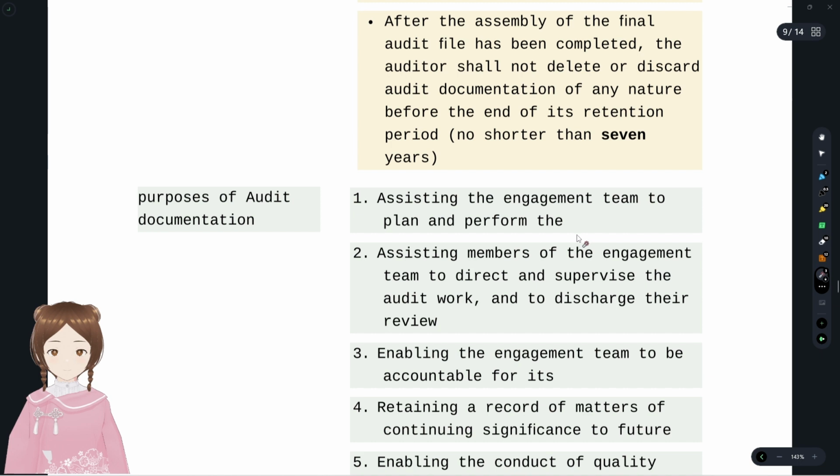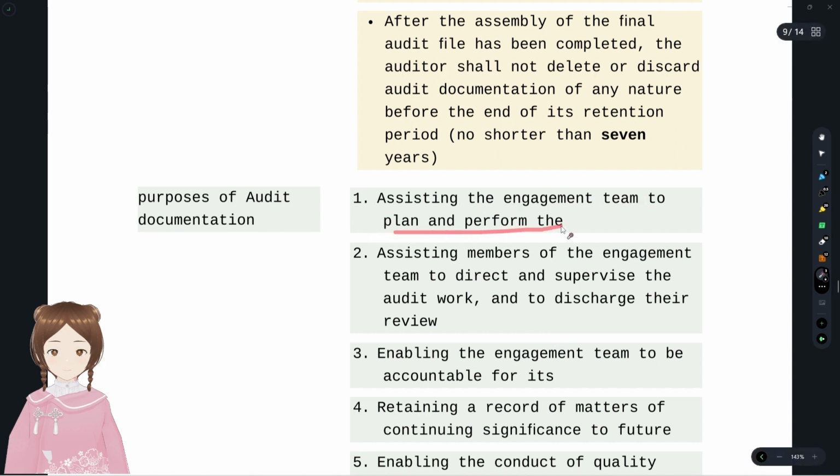First, it's for accountability, and to assist the management or the future engagement teams. It would be evidence of how the work has been performed. If it's for peer review, you'll find evidence for all the regulators who are supervising you. Now we'll go through all of this in detail.